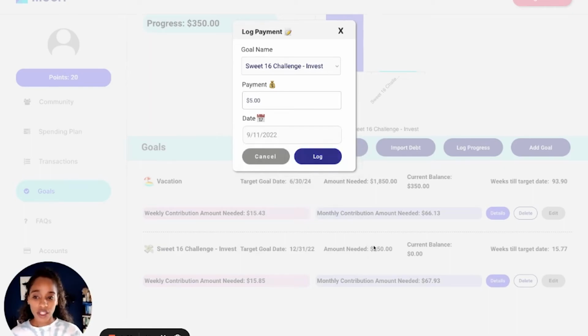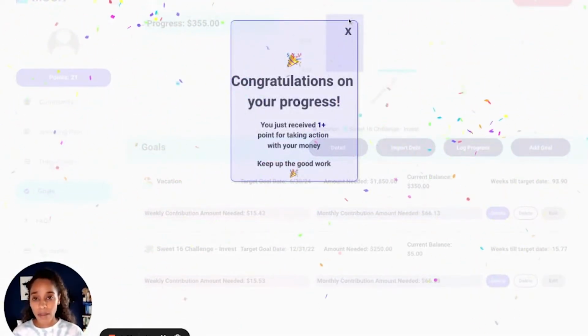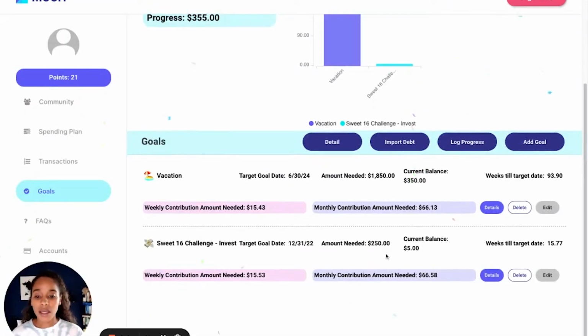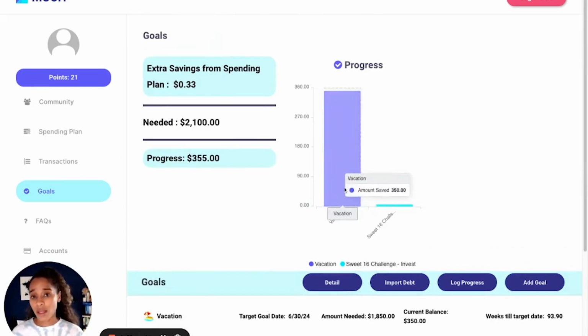When you made it, you're going to go ahead and log that, and it will start ticking and tying your progress. And the great thing about this is you can look back and see the progress that you've made so far. You'll start seeing this number tick down as you go along logging your progress. But then you'll also see that detail here when you log that progress and start tracking against that goal within Much.